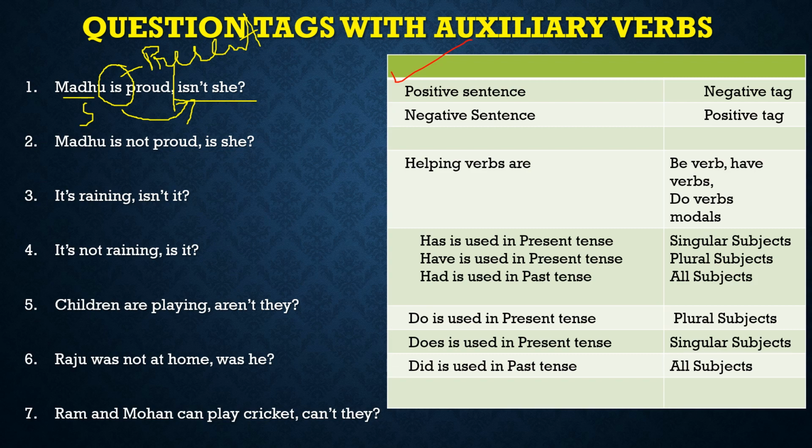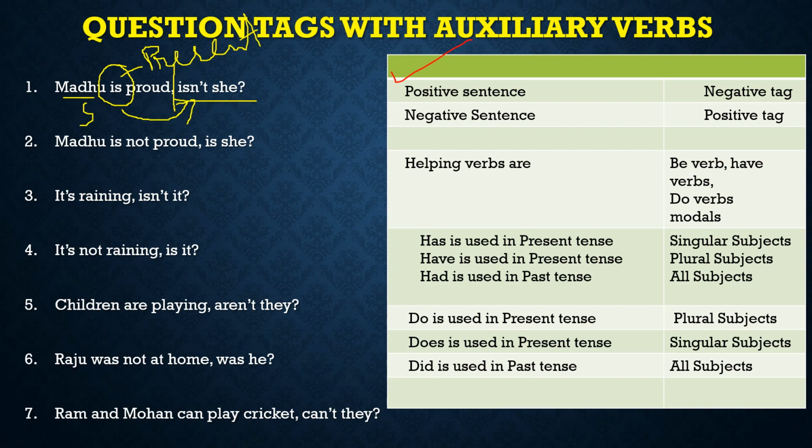Now for Madhu is a girl. Because Madhu is a girl, we have used the pronoun she. You know that in a question tag, we don't use a noun. We use a pronoun only. So for girl, we have used she. Alright. So, isn't she?